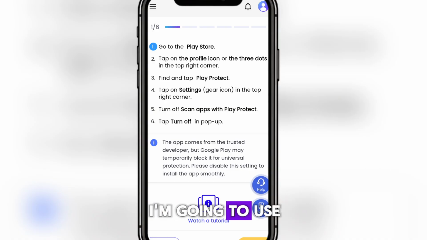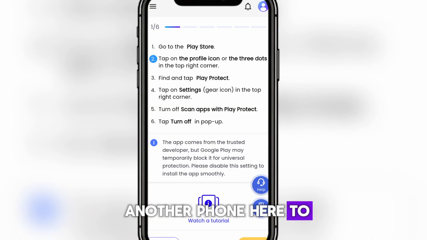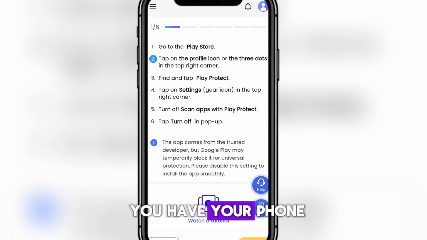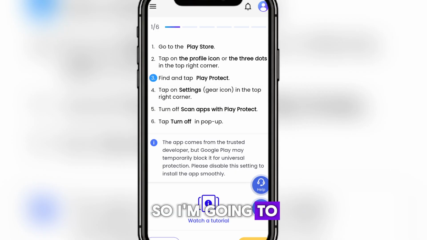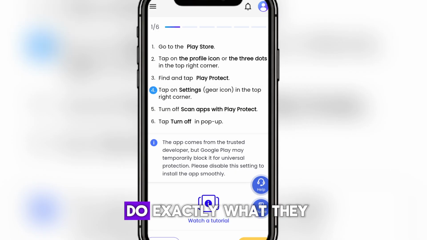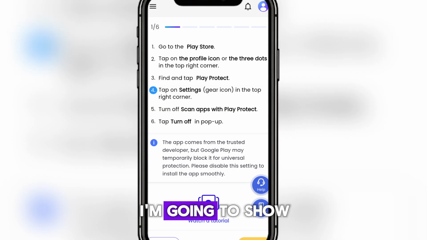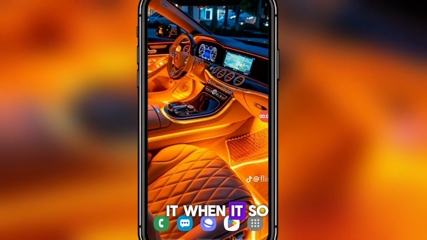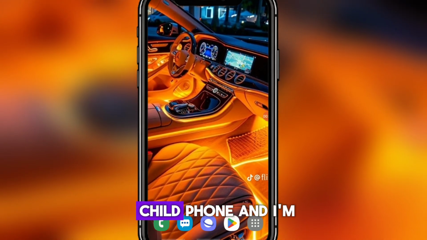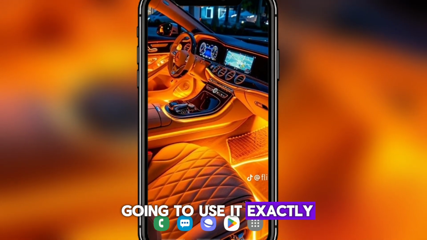I'm going to use another phone here to show you exactly what to do. First of all, this is my phone, so I'm going to take my child's phone and do exactly what they asked me to do here. I'm going to show you what to do. This is my child's phone and I'm going to use it exactly as instructed.